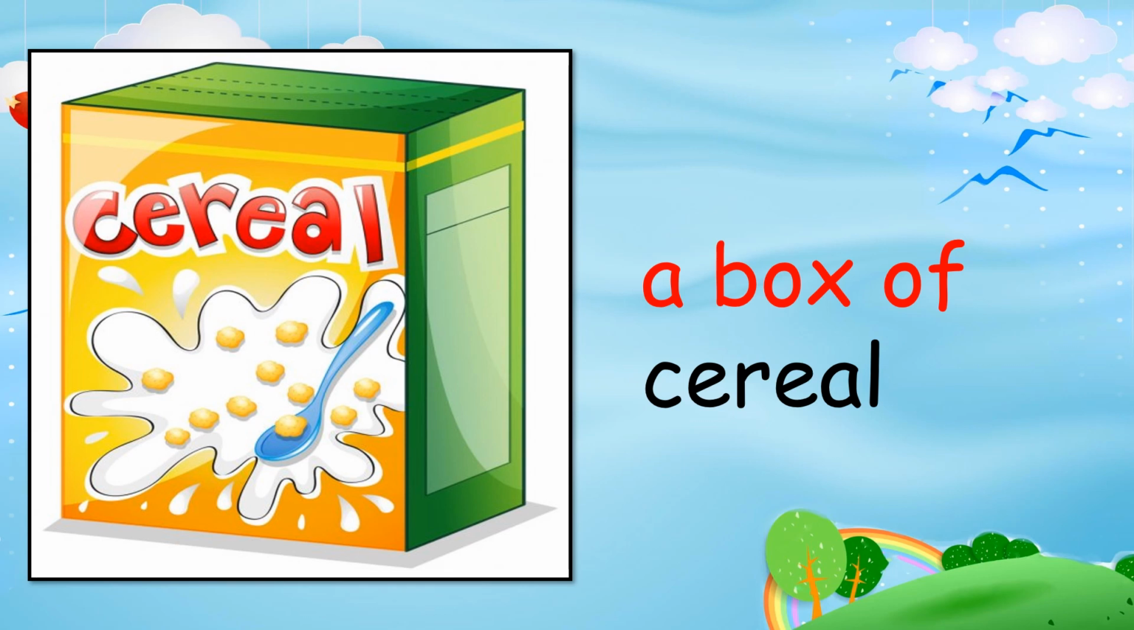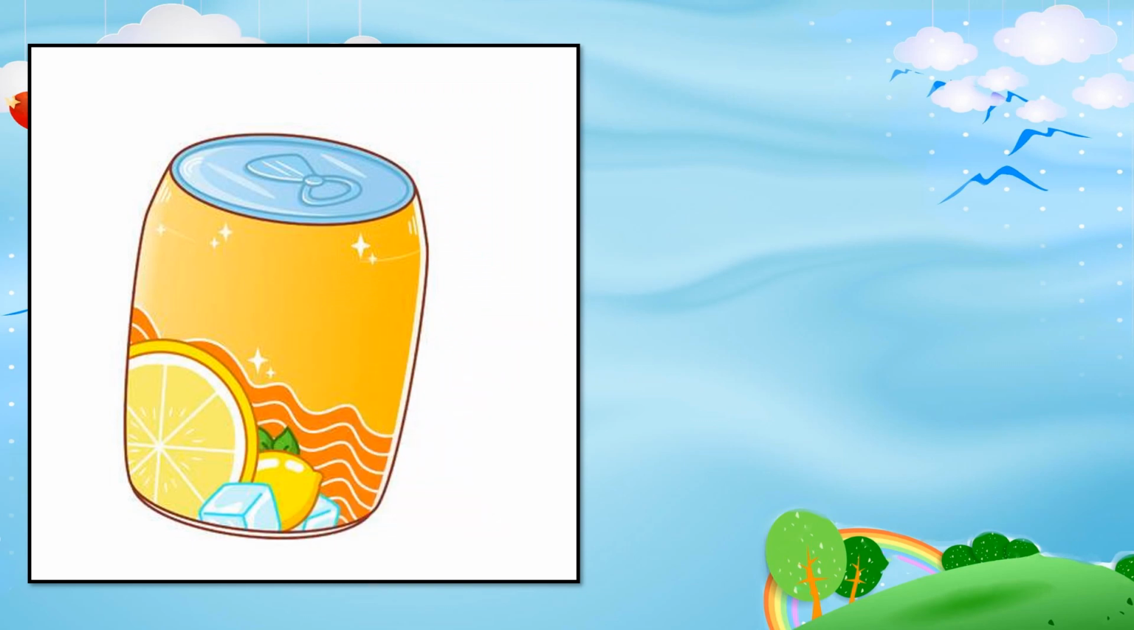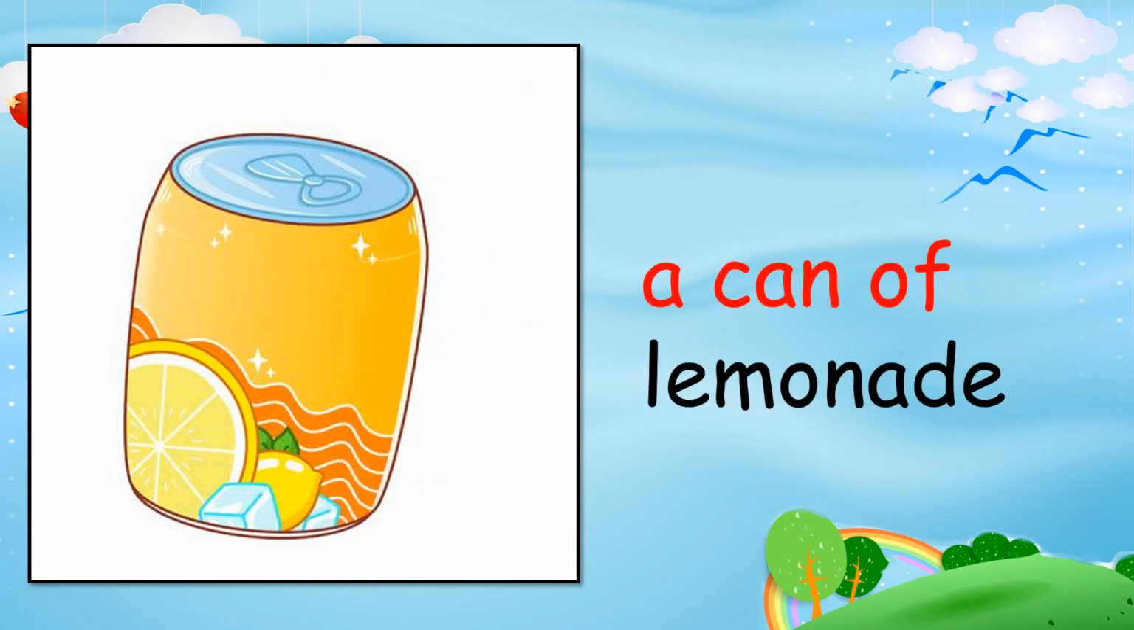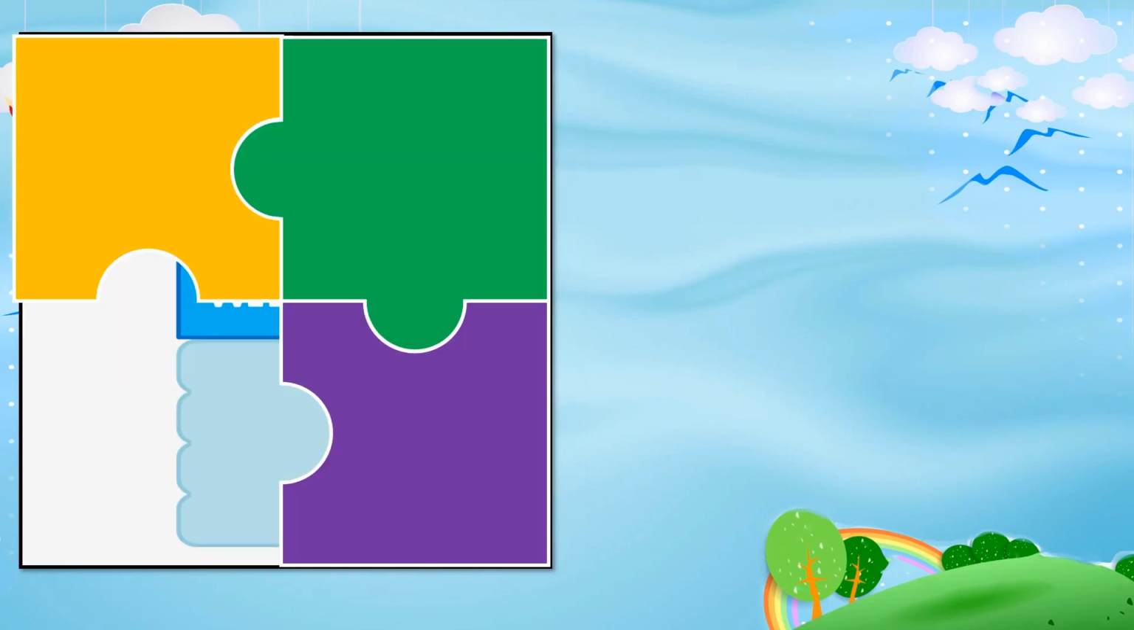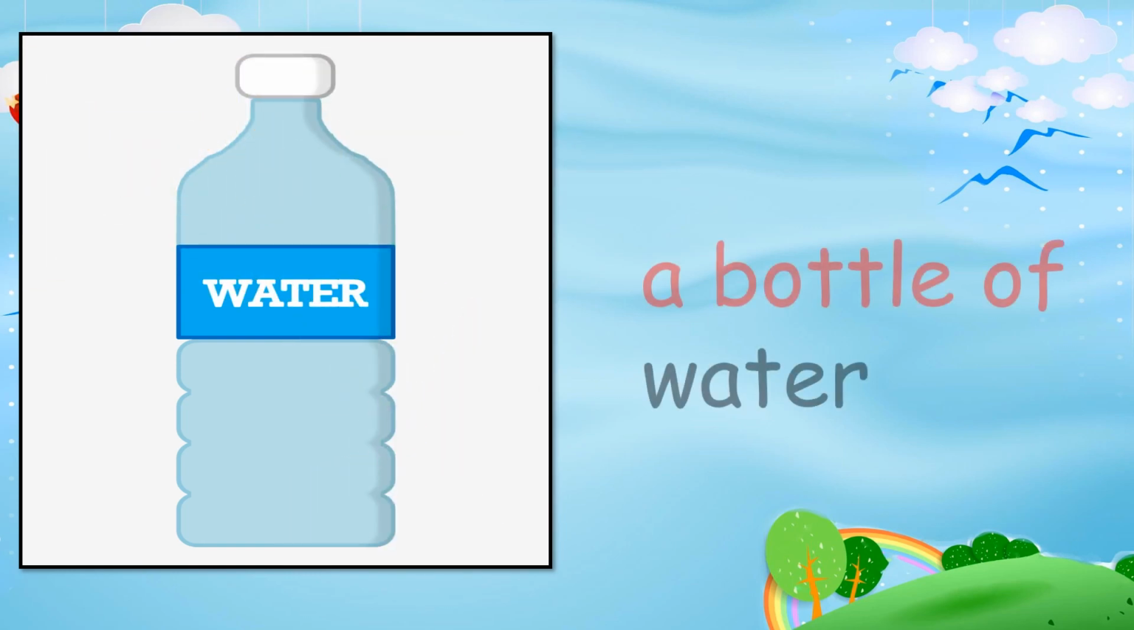Look at this. Do you know what it is? It's a can of lemonade. A can of lemonade. Did you manage to solve the puzzle? Last puzzle. What is this? It's something blue. It's a bottle of water. A bottle of water.